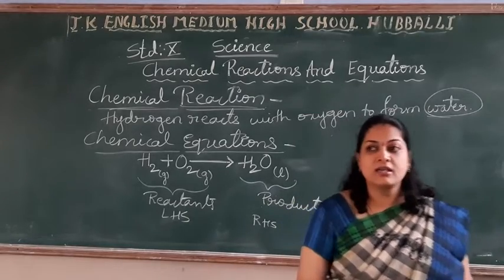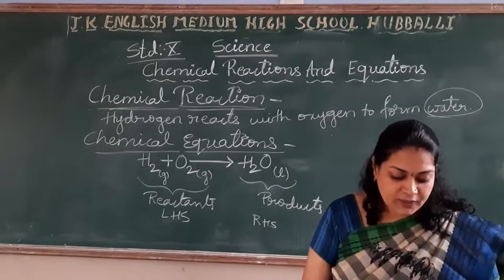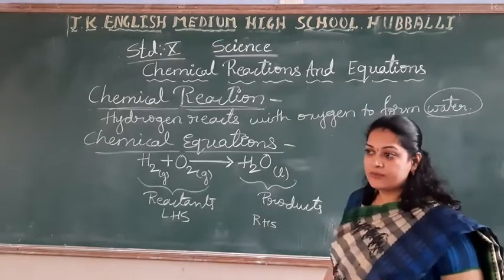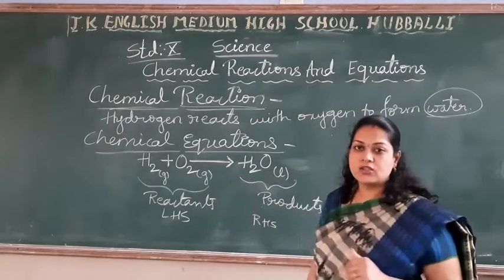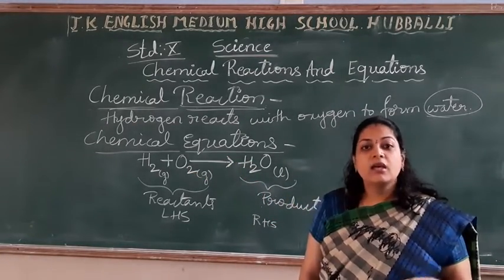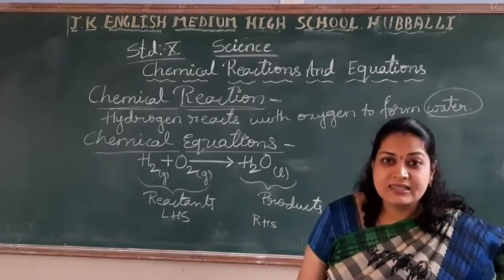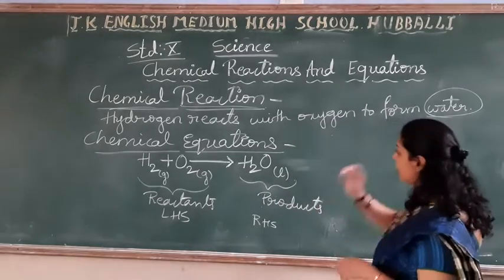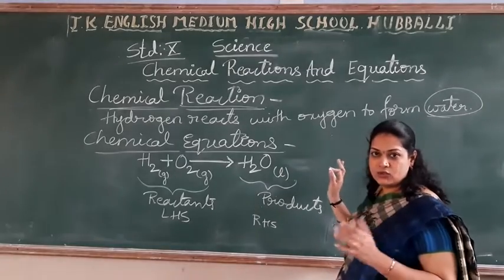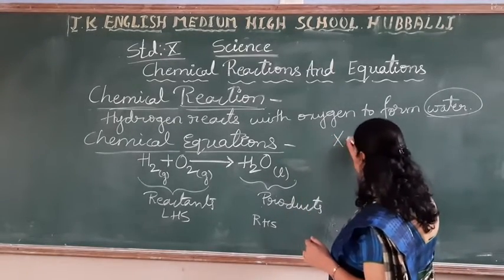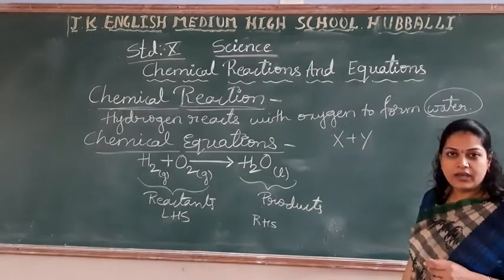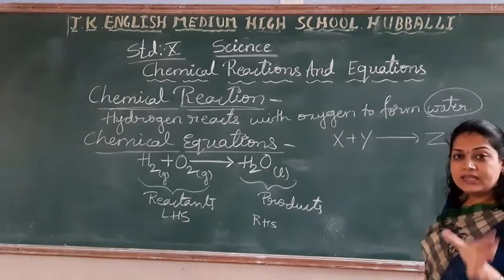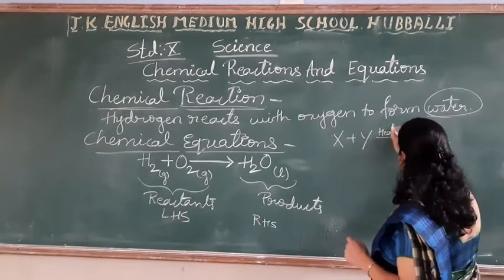Not only this, students, there are certain conditions to represent chemical equations. What are those conditions? Sometimes we find the reaction in the presence of heat, sunlight, light, electricity; there are so many conditions, right? How do we represent these conditions? Let me write with x and y, students. Just one example: x plus y reactants. What are you getting? Z. Okay, it is in the presence of heat.